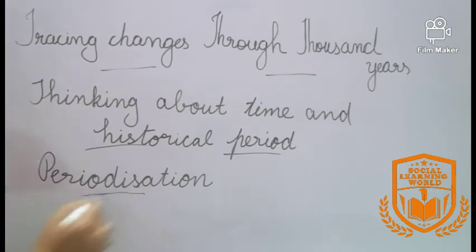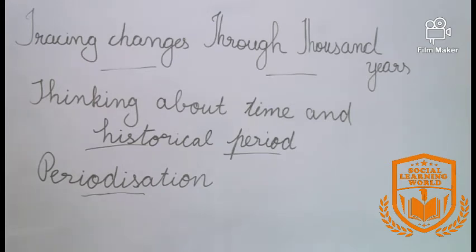What do you mean by periodization? Periodization means dividing history into periods. So this periodization helps us to understand that the features of one time period can be different from the other. The first detailed history of India was written by British historians.